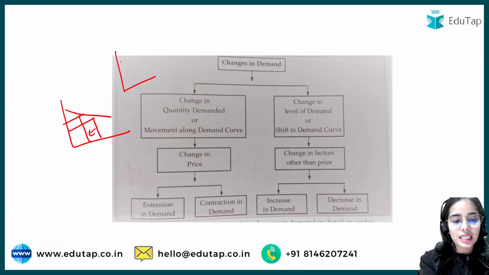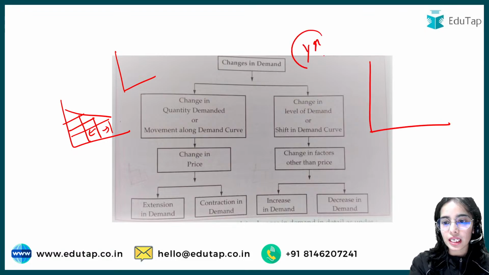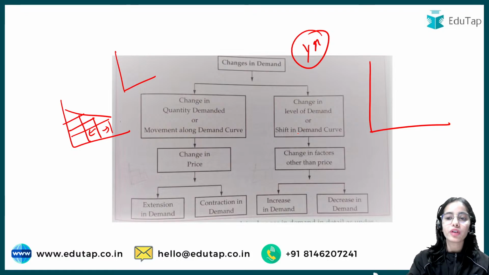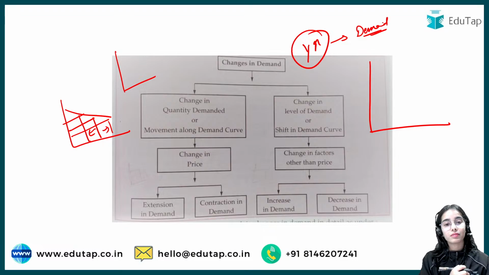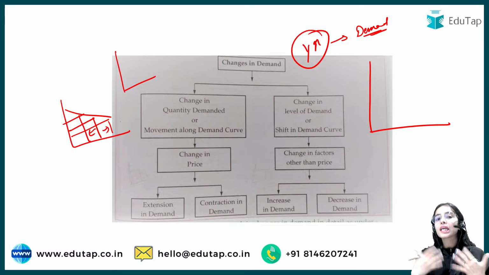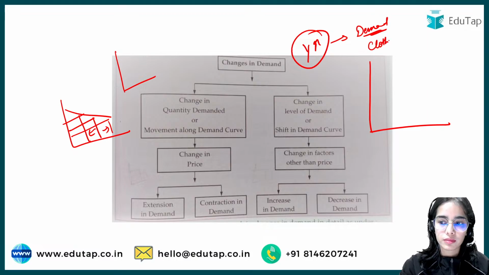Now we have understood that as the price is increasing, the demand decreases, and as the price decreases, the demand increases. But what if the income is increasing? What will happen to the demand? If your income is increasing, what will happen to the demand for clothes? What will happen to the demand for luxury bags?